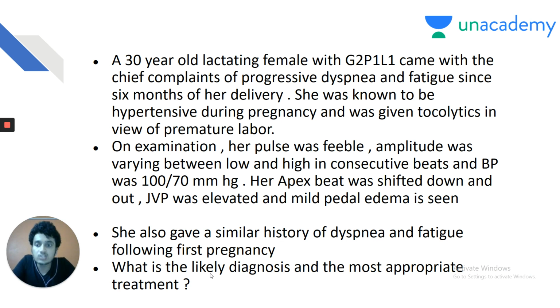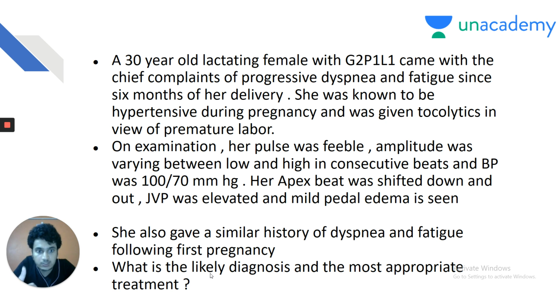Let us see the next clinical scenario, my dear friends. That is, a 30-year-old lactating female with obstetric formula gravida 2, para 1, live 1 came with the chief complaints of progressive dyspnea and fatigue since 6 months of her delivery. She was known to be hypertensive during pregnancy and was also given tocolytics in her pregnancy in view of premature labor. On examination, her pulse was feeble and the amplitude of the pulse was varying between low and high in consecutive beats, and BP recording was 100 by 70 mm of mercury.